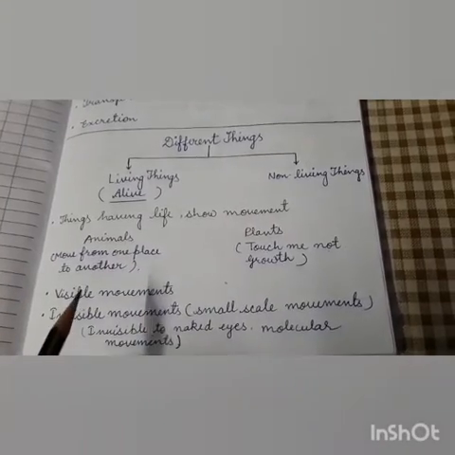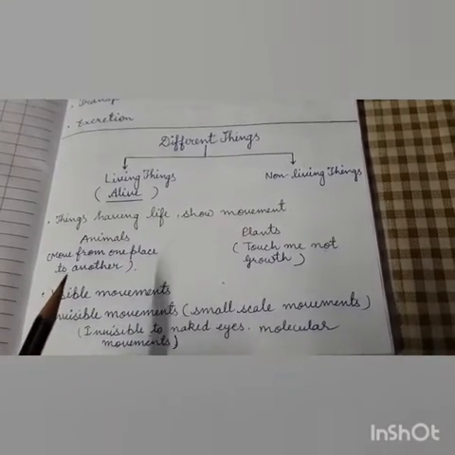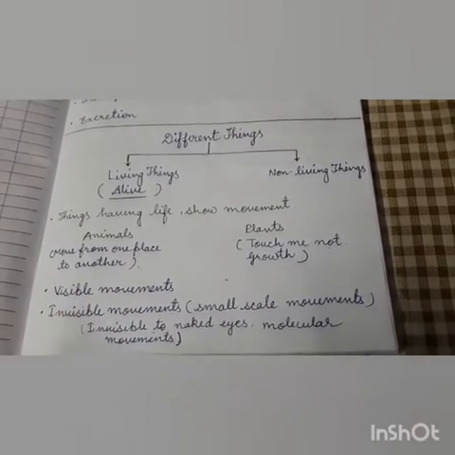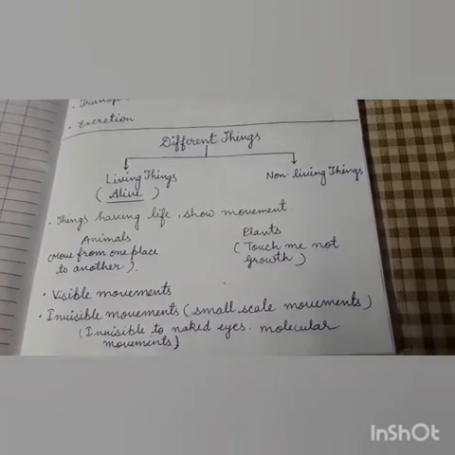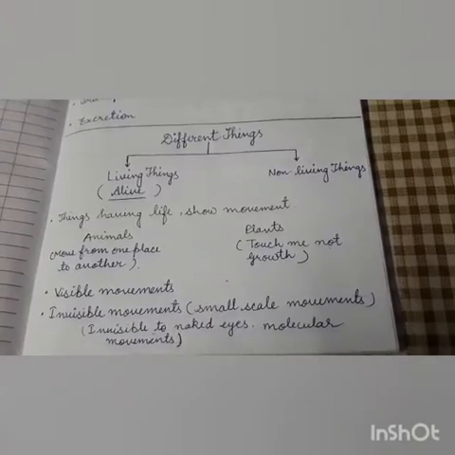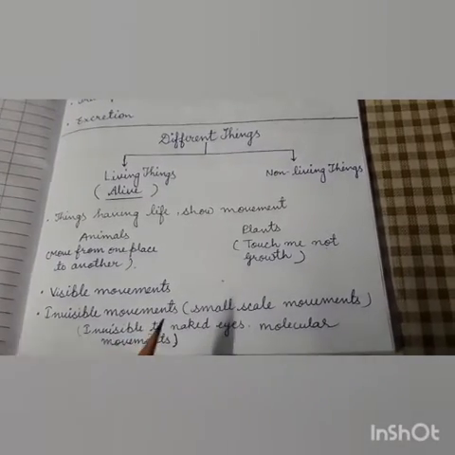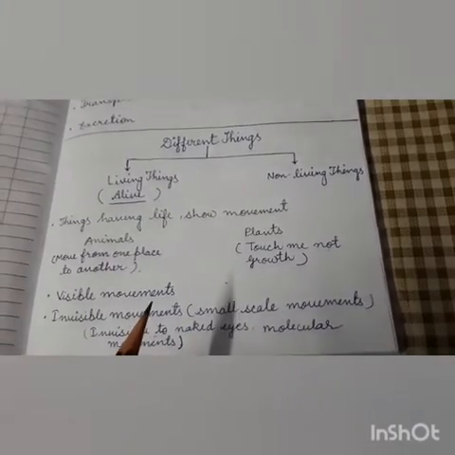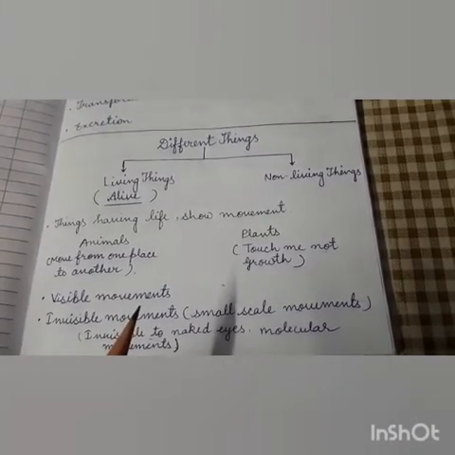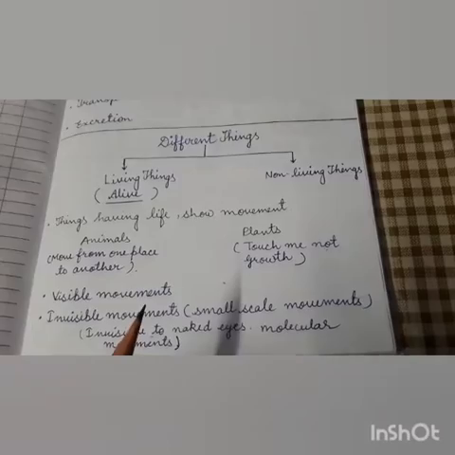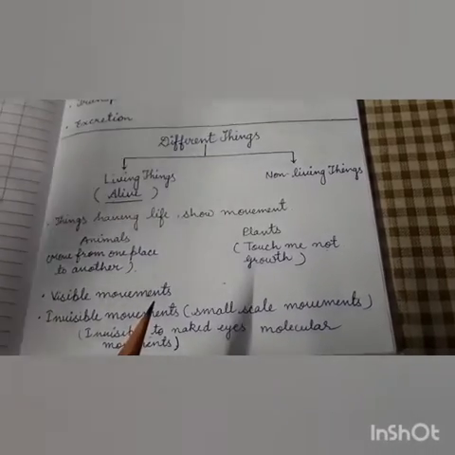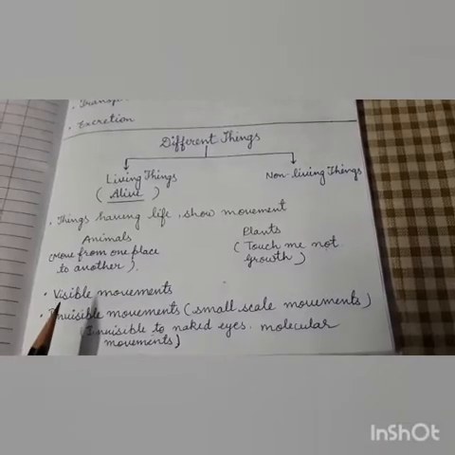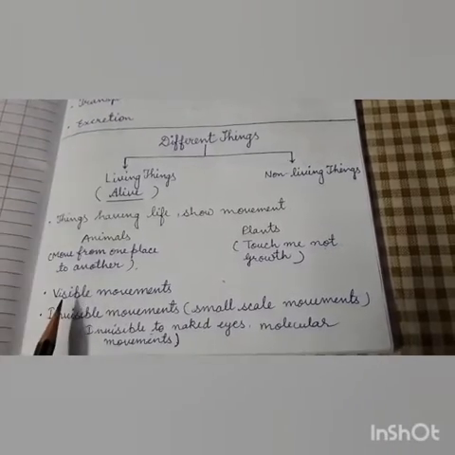And what about plants? Plants cannot move from one place to another, but they also show movement. Like the touch-me-not plant. Whenever we touch its leaves, the leaves get curled. And plants show movement in the form of growth, because they grow. So their growth is their movement. It is growth related movement. So these are visible movements which we can observe.